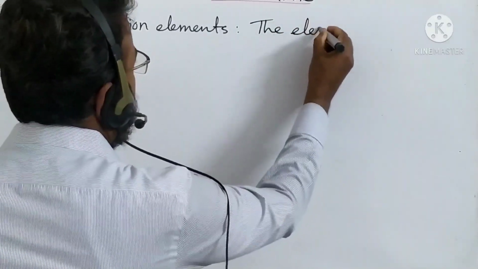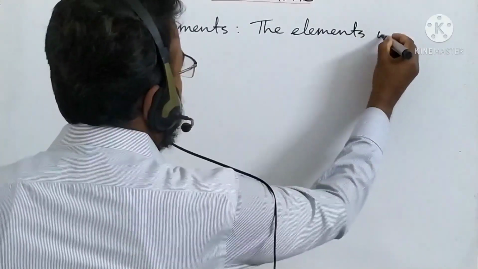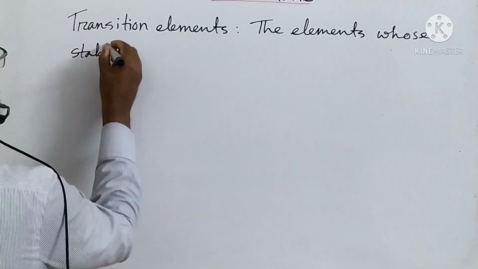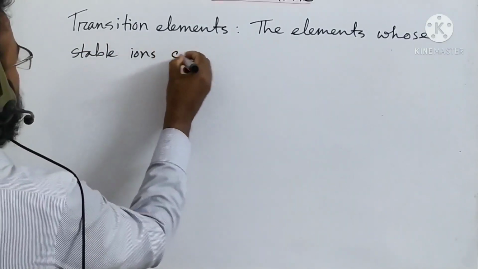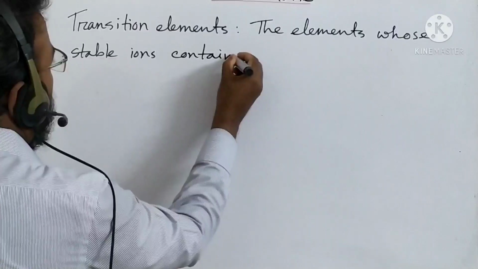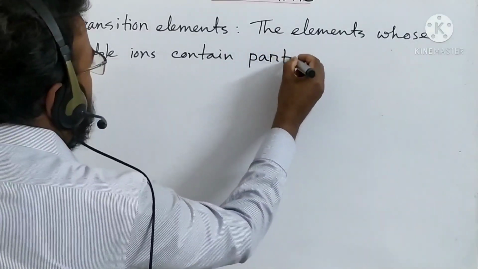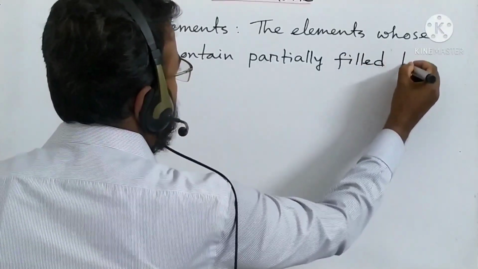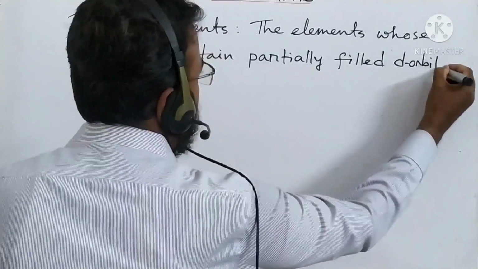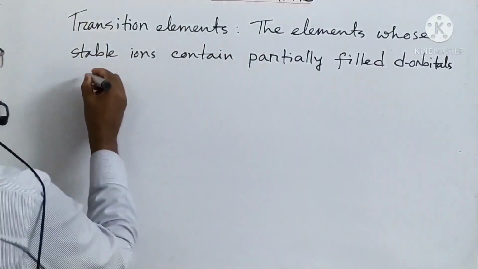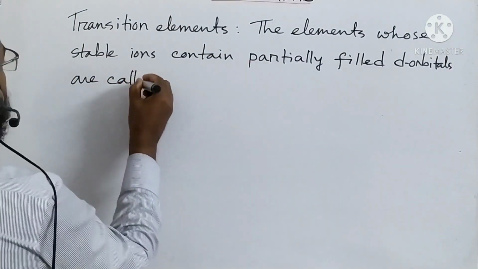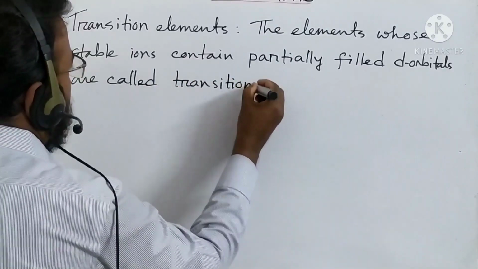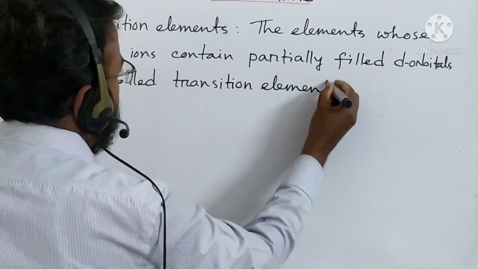The elements whose stable ions contain partially filled d orbitals are called transition elements.